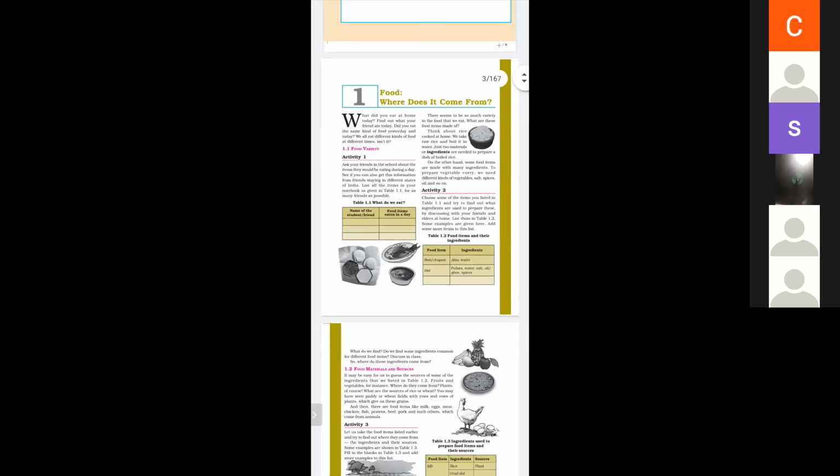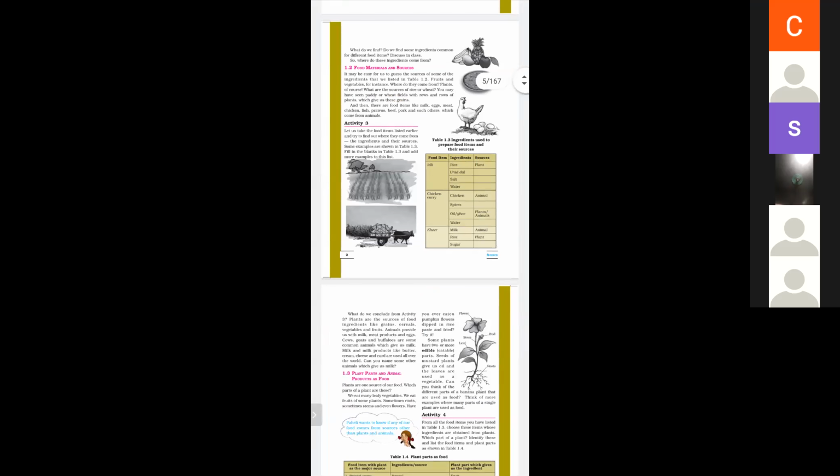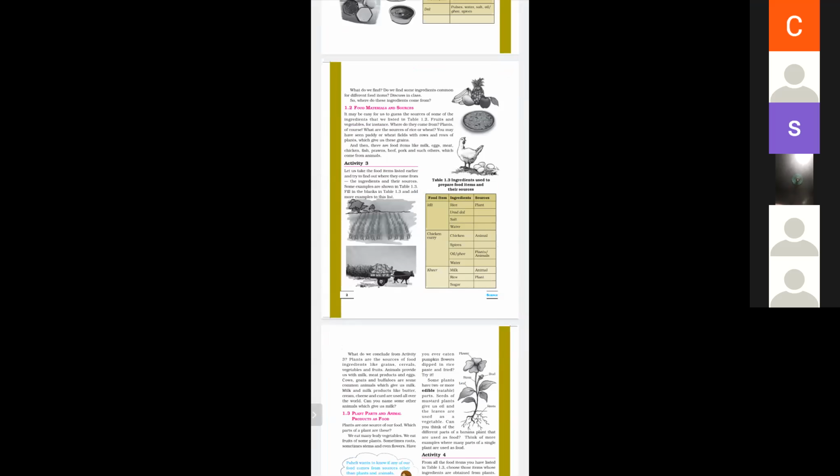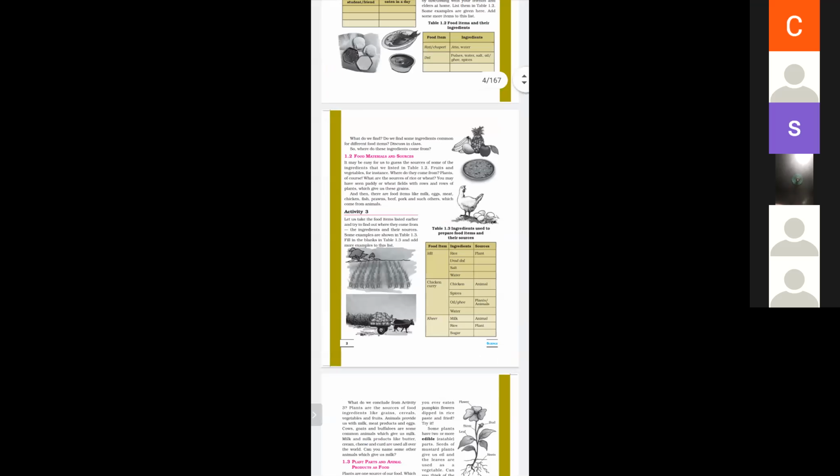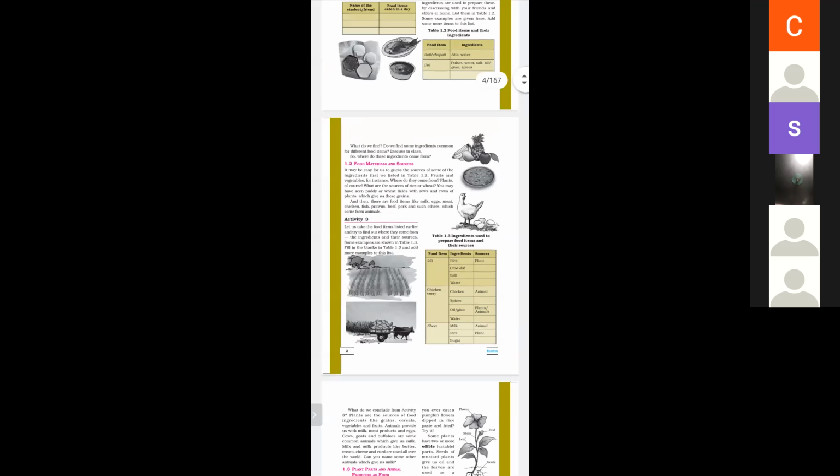And what are the ingredients of idli? What are the ingredients of chicken curry? And what are the ingredients of ghee? So food, where does it come from? Its answer is plants and animals.